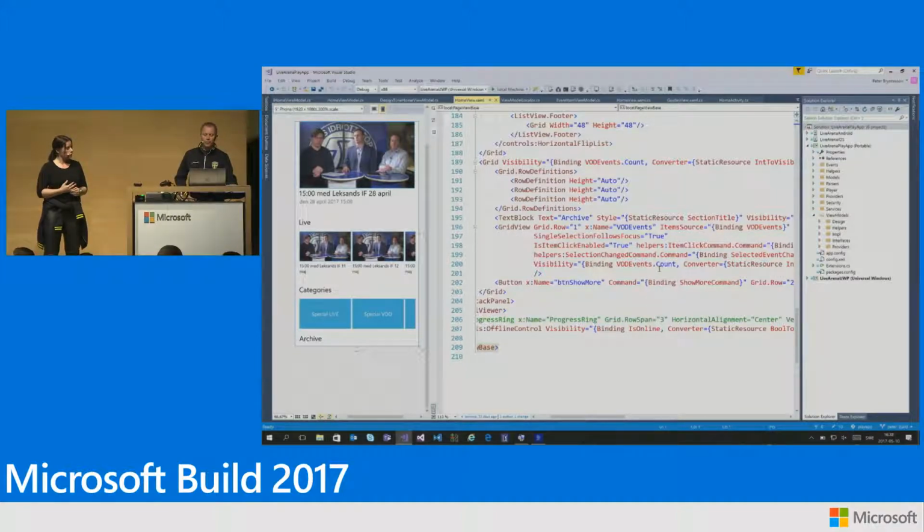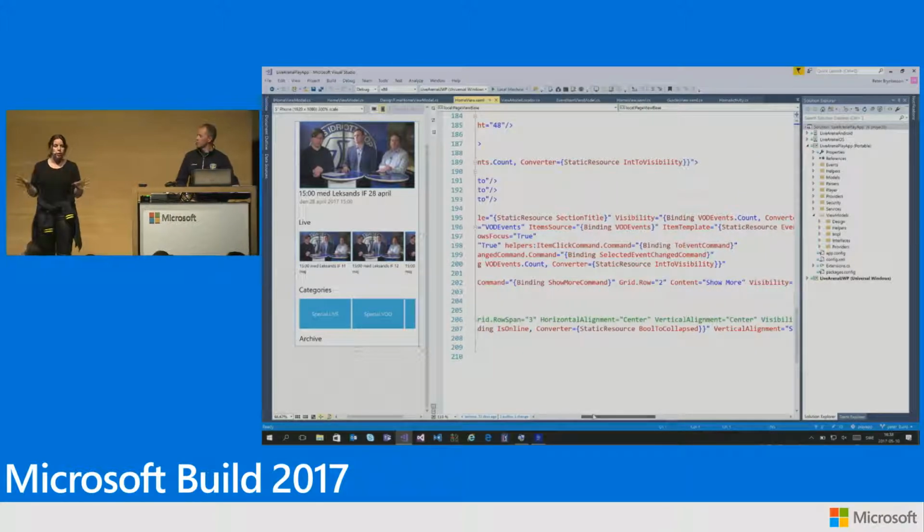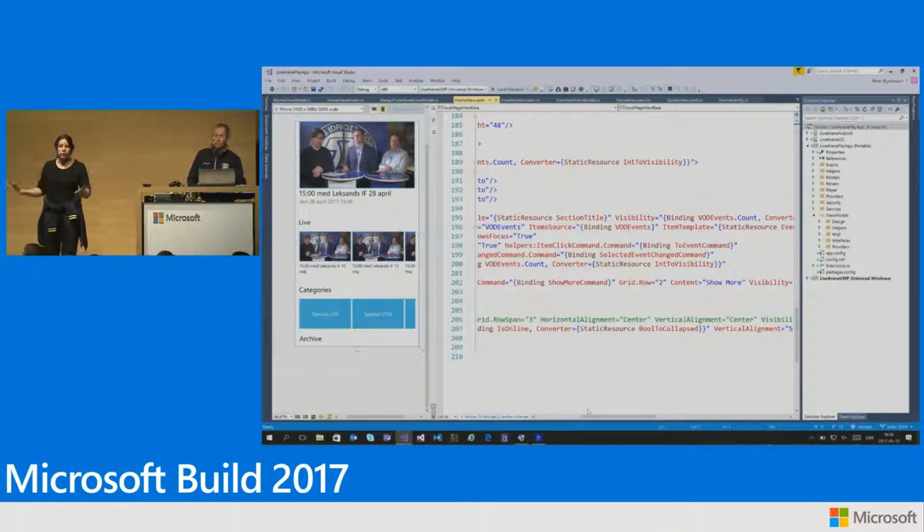So here we have a binding for the VOD events collection, and here you say we want to trigger on the item click and the selection change. We actually wrote wrappers around these events that expose them as commands, so we can bind them as commands as well. And if you want to see how this is done, we have a link at the end where we open source the sample that does all this and everything else we're going to talk about.